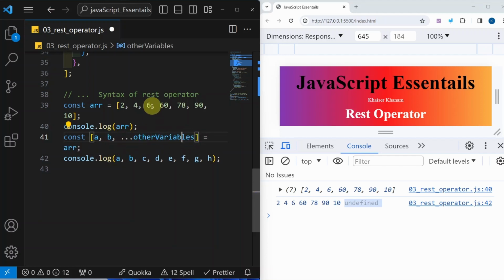Okay, all the elements I have taken, all these elements I have put inside this other variables and I have used the REST operator. And what will the REST operator be returning? It will be returning a new array. So this is going to return a new array with all these elements.